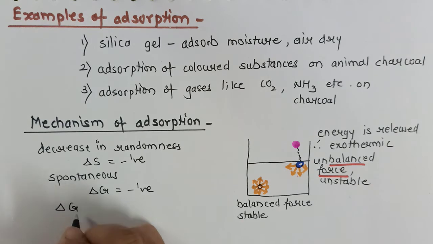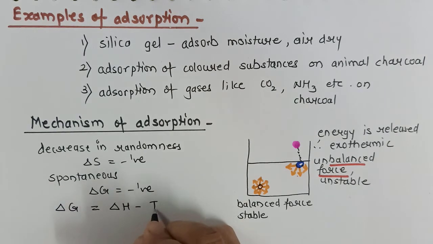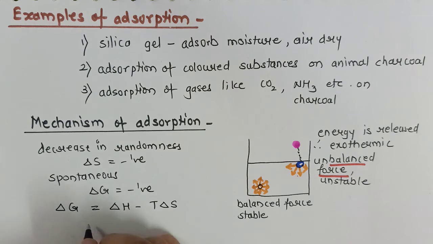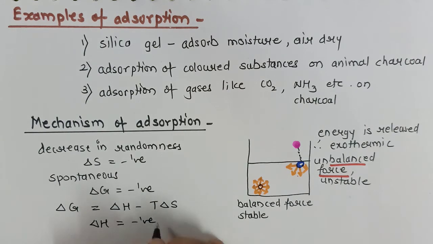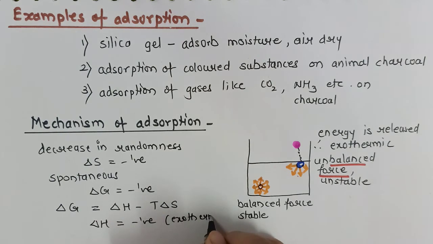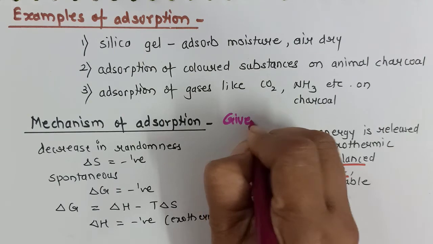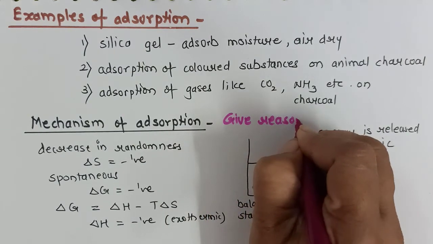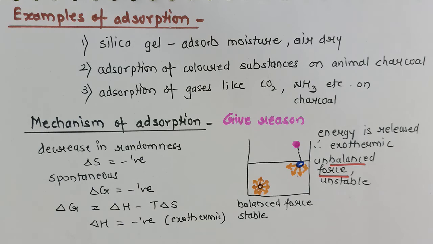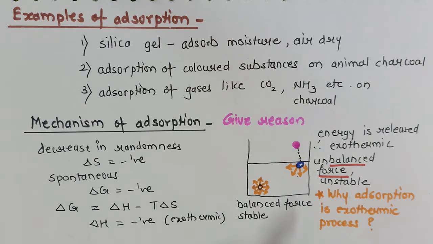So, if we consider the equation del G equals del H minus T del S, del S is already negative, so del H has to be negative, which means the process is exothermic. This whole concept is asked as a give reason question: why is adsorption an exothermic process?